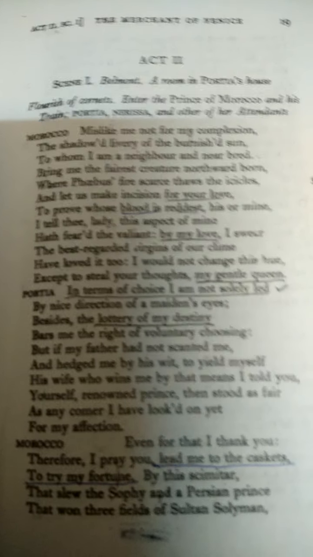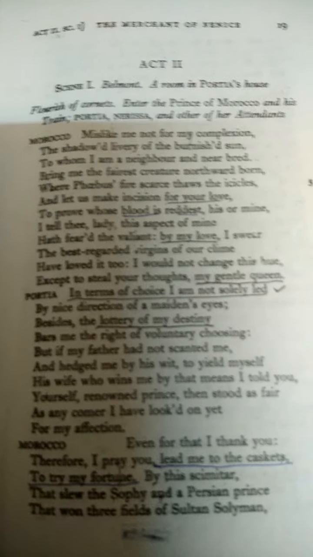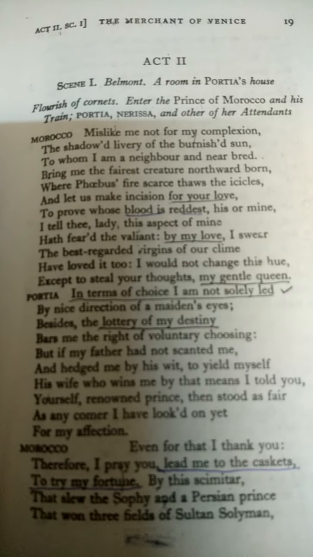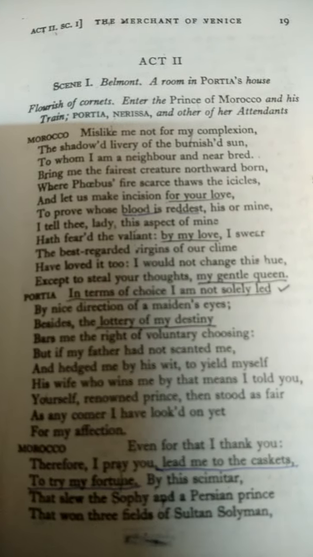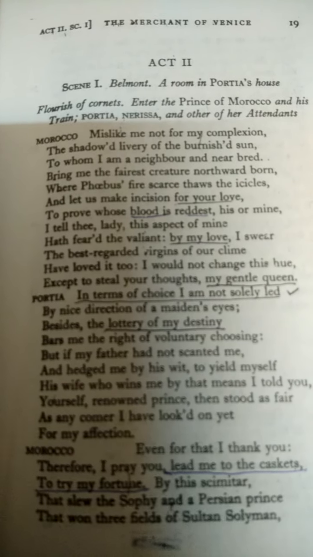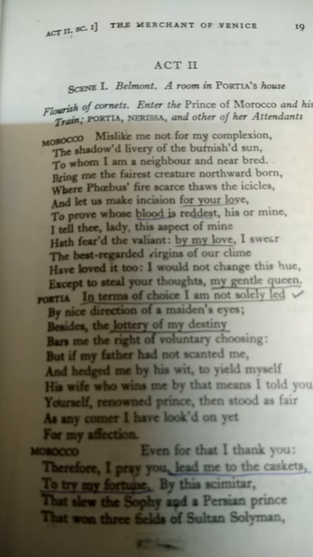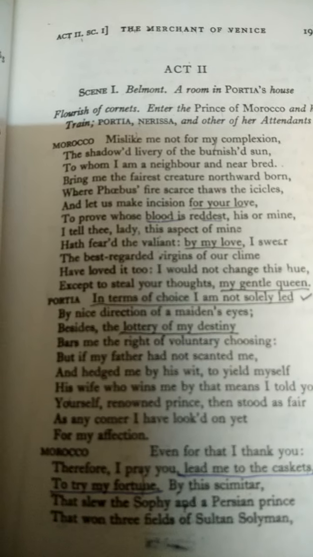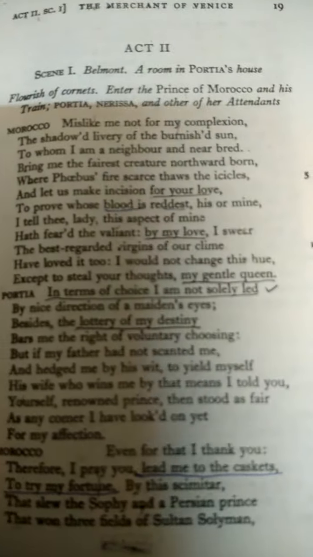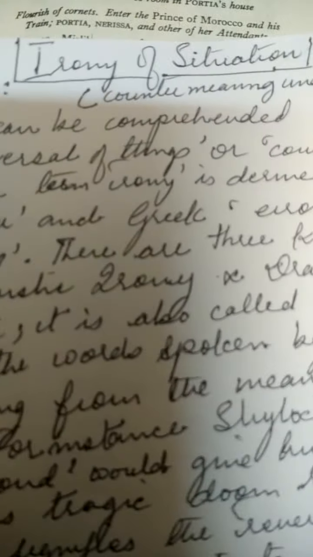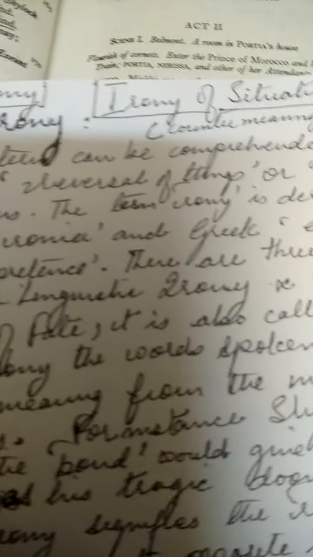Yesterday I touched on the point, and since I talk about consistency, I must continue it and elaborate for your better understanding. Now, this phrase can be very well comprehended with reversal of things and contradiction of expectations. We have different kinds of irony: irony of situation, verbal irony, and irony of fate. The word irony is derived from the Greek and Latin word ironia. What is the meaning of that?